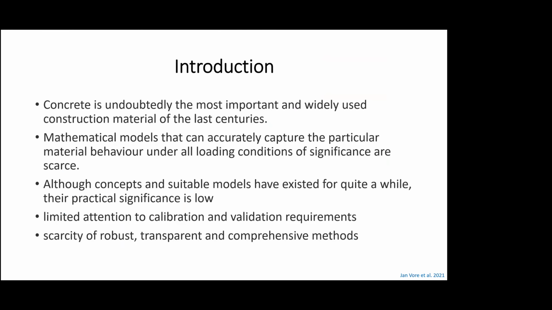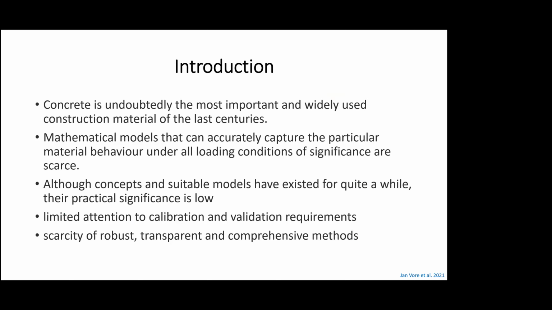So concrete is the most important widely used construction material. It's also the most complex composite material. And mathematical models that can accurately capture the material behavior under all sorts of conditions are very, very scarce.